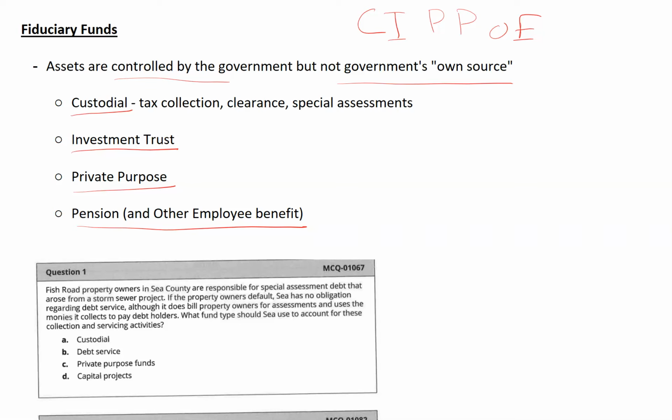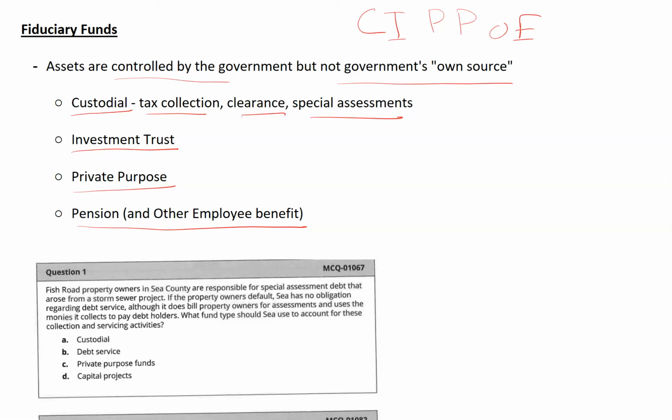Custodial funds are funds where cash or money is collected and held by the government temporarily for an authorized recipient to whom the government will disburse the money later. Three common examples are tax collection funds, clearance funds, and special assessment funds. A tax collection fund is when one local government is collecting tax for an overlapping governmental unit and will remit the amount of tax that the local government collects. So temporarily the local government is holding the tax money.